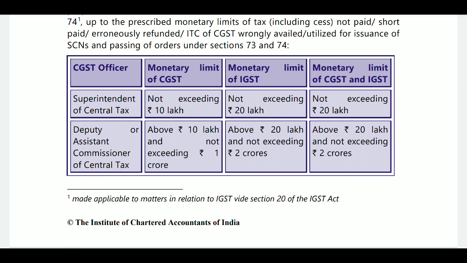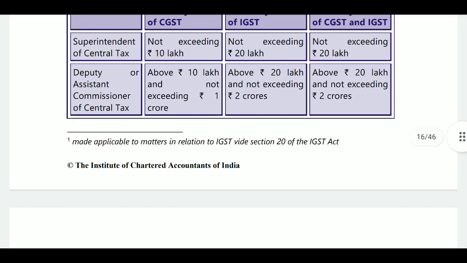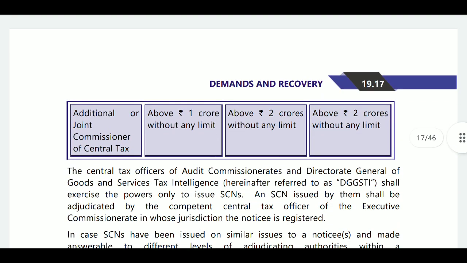Next, deputy or assistant commissioner of central tax. Then above 10 lakhs and not exceeding 1 crore. For IGST, above 20 lakhs and not exceeding 2 crores. The deputy commissioner or assistant commissioner will issue the show cause notice.